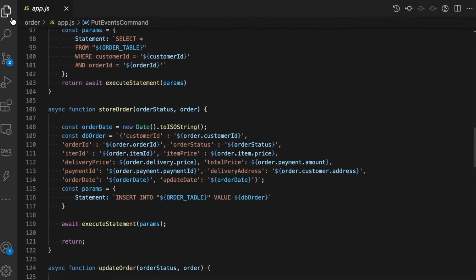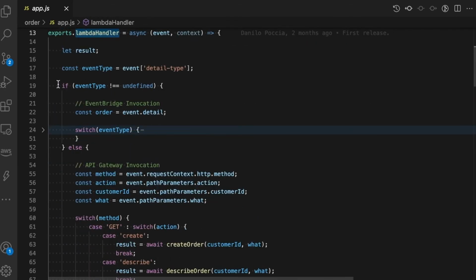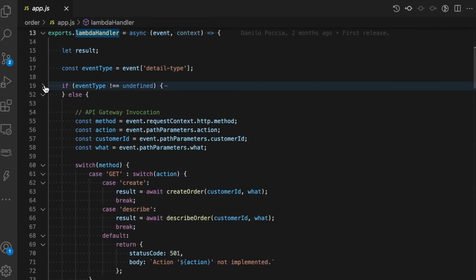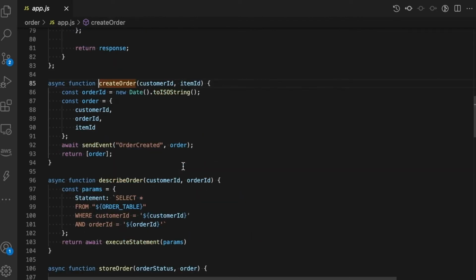We can go to the beginning of the Lambda handler and then check what happens in the API invocation. If the method is GET and the action is create, we are going to create the order. In the method create order, what we are going to do is build the order object.